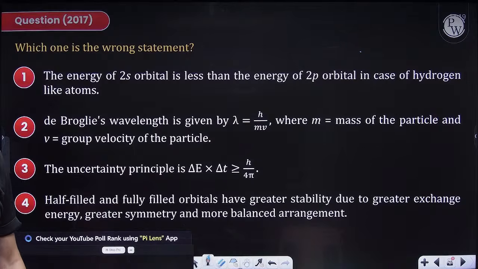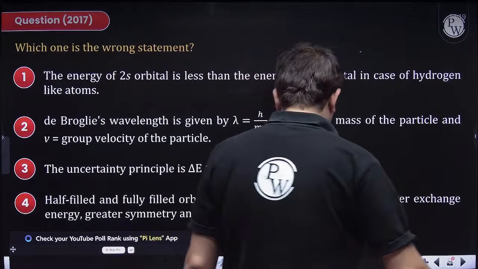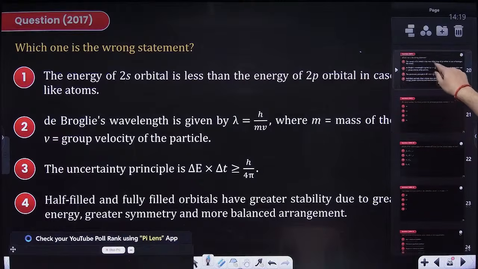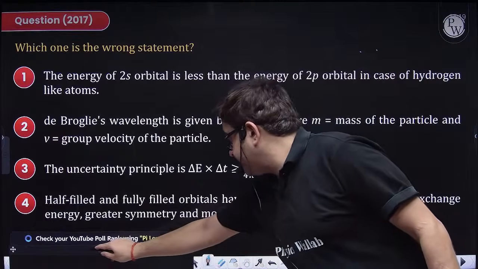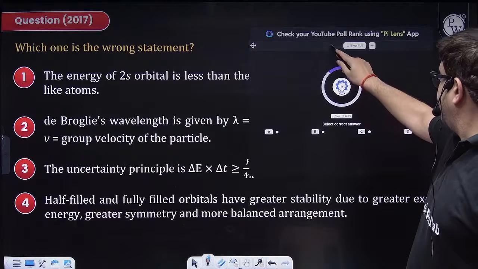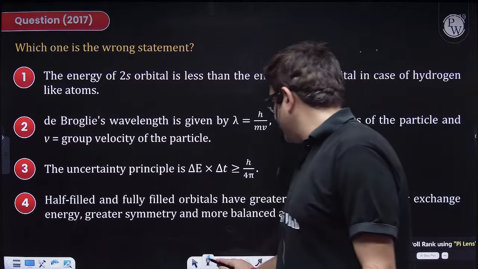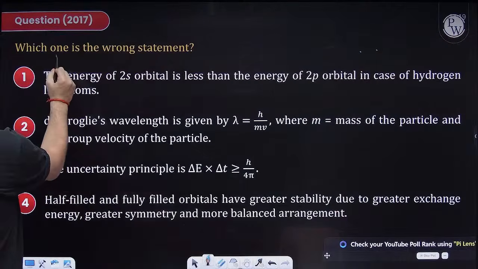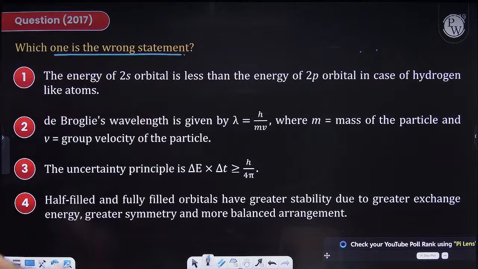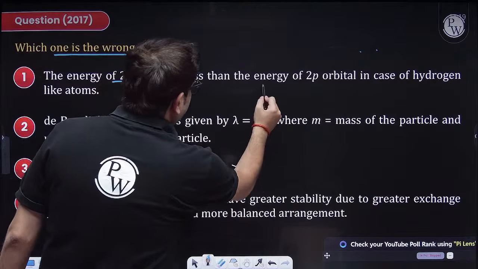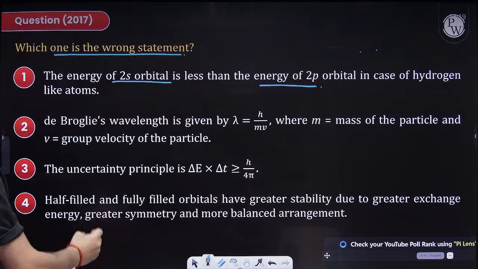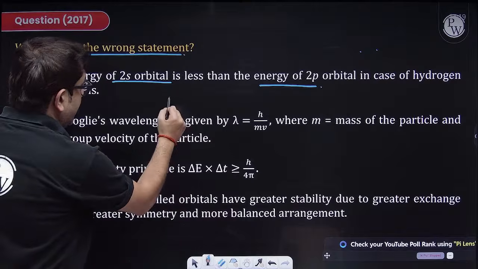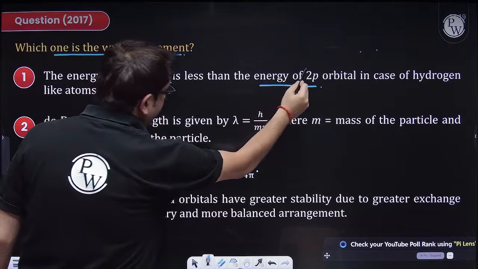Chalo. Option A. Perfect. Let's check. Students are answering option A. Time is still left. So let's see which one is wrong. Again, it is asking for the wrong one. The energy of 2s orbital is less than the energy of 2p in case of hydrogen. No, sir. For hydrogen, energy only depends upon the value of n, not on l.